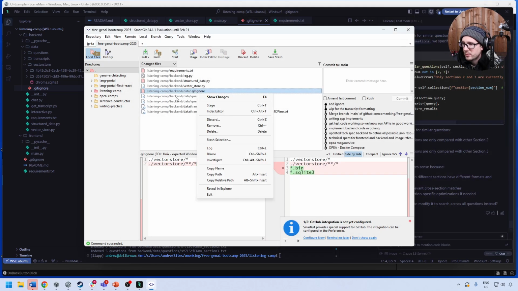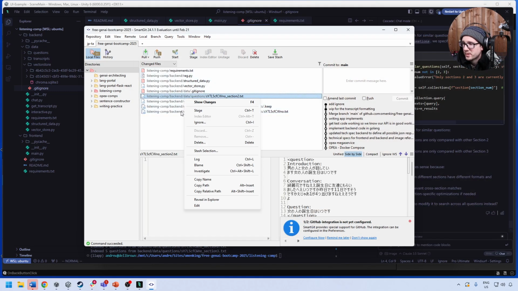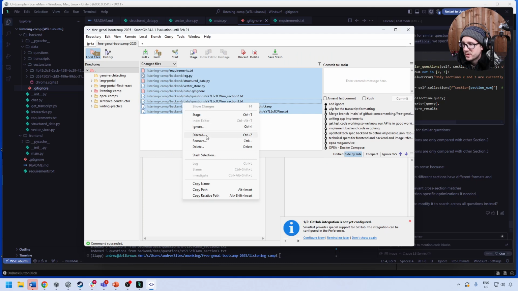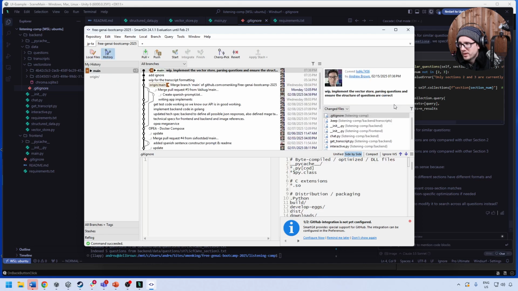I'm going to go and just commit. So now it's a lot smaller, right? I don't want to commit that entire database, so we'll say stage. And again, this is work in progress. So work in progress: implement the vector store, parsing questions, and ensuring the structure of questions are correct. I don't know, something like that. And so we'll commit that.